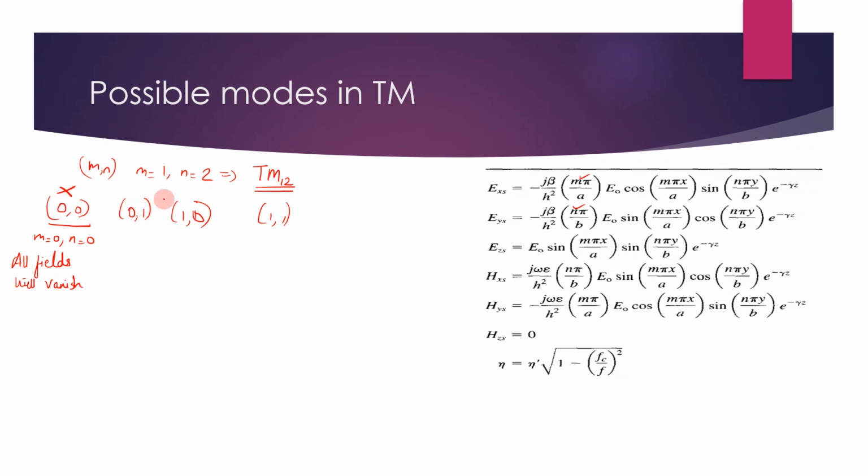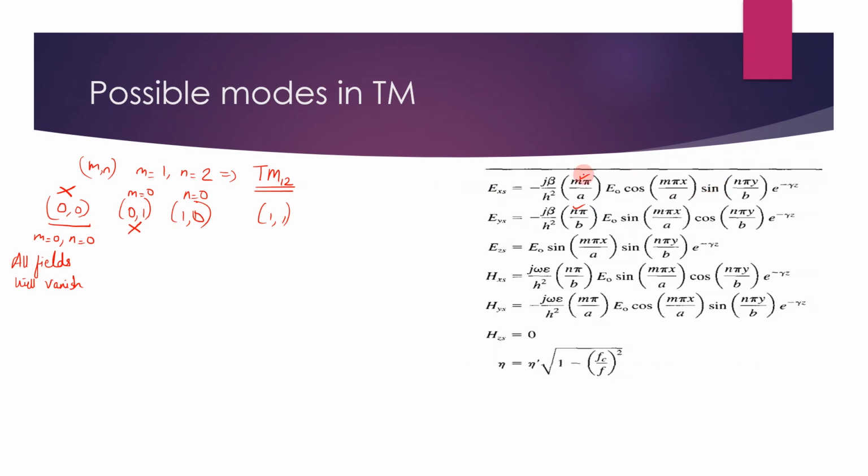Let's take the second case, 0,1. In that case also, which value is 0? M is equal to 0. Here M is there, so this will be 0. Here sin M, so sin 0 is 0. This is reduced to 0. Again this is sin 0, again reduced to 0. When you take this, here N, it's fine, but here sin M, so again this is 0. When you take this, here M is there, so again 0. So all these fields will vanish in case of M equal to 0. So this is also not possible.